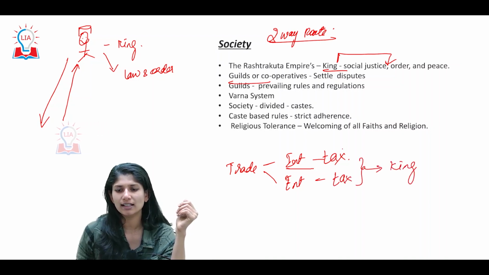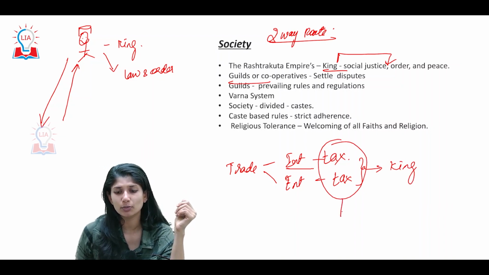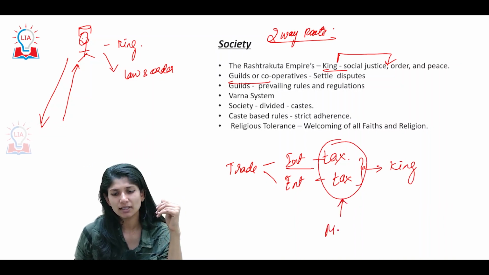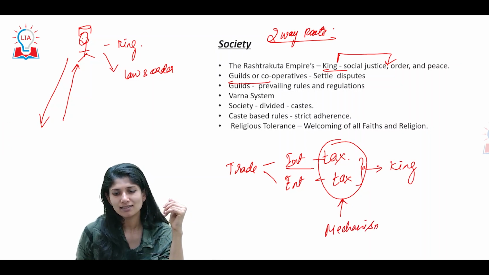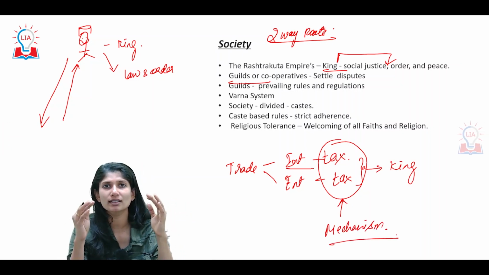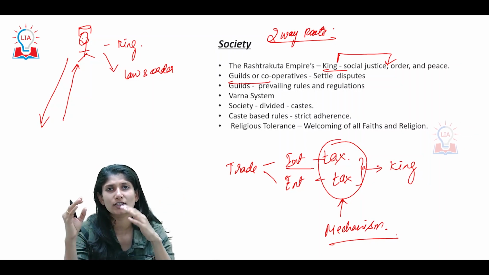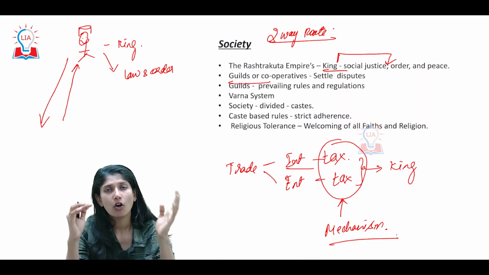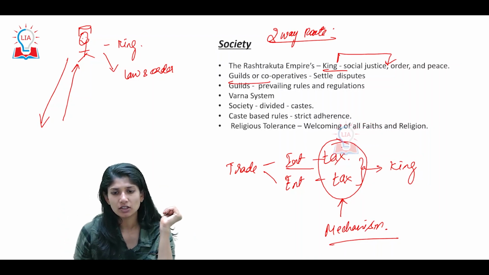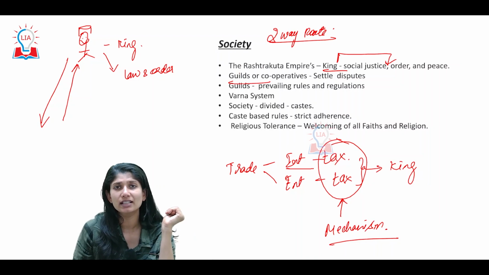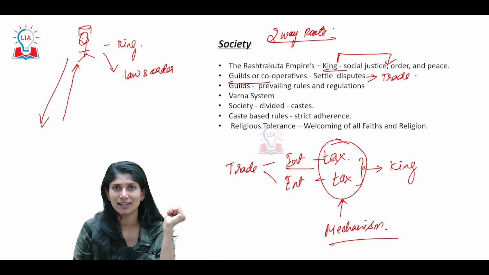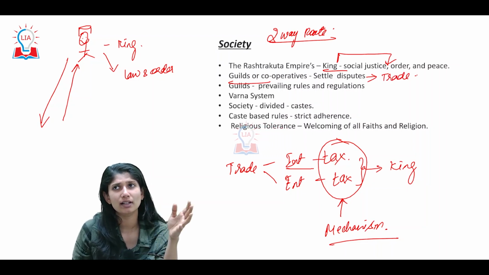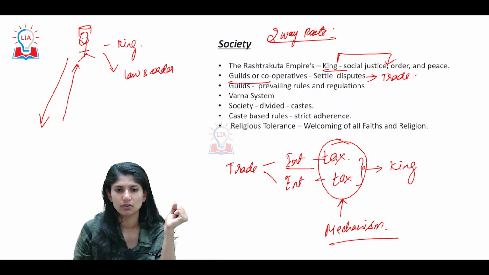To make sure the king receives a constant amount of tax, there had to be a mechanism in place which would make sure that for this transaction this is the amount of tax to be levied, and for this particular good to be purchased or sold this is the amount of tax to be paid. So to make sure he got a constant amount of tax, there were guilds or cooperatives which looked after trade. They were also a body which used to settle disputes.